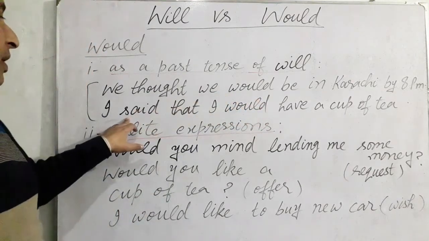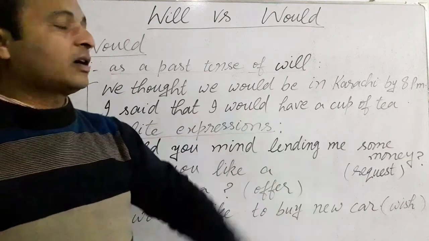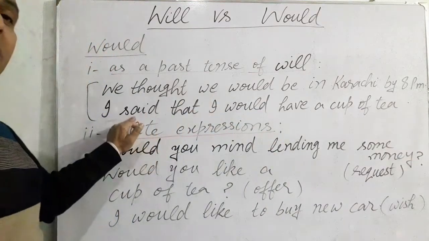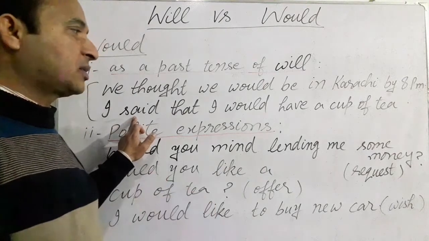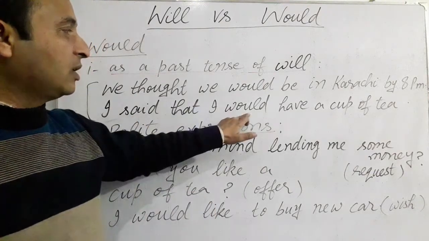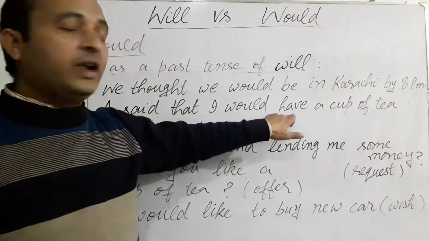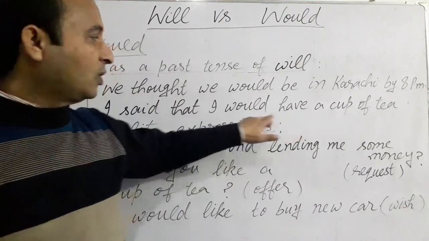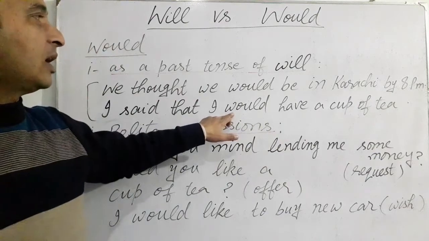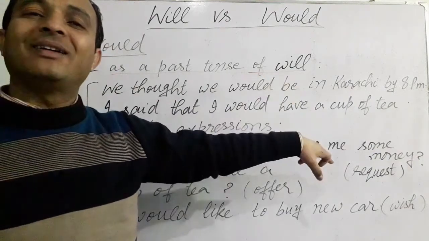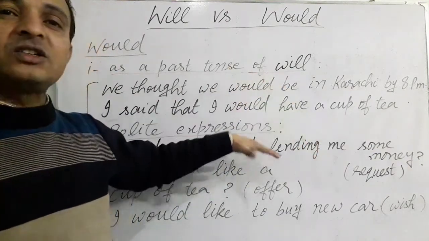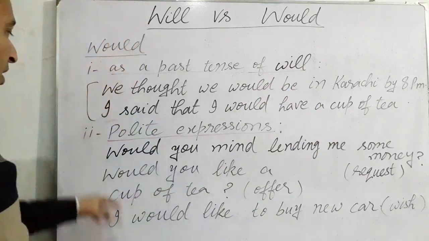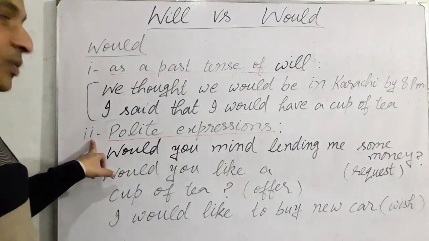In the next example, I said that I would have a cup of tea. This is also the past idea. I said, this is the expression of past, and we are using would have in place of will have. So would is actually the past tense of will. This is the first use of modal verb would. Now come to the second use.